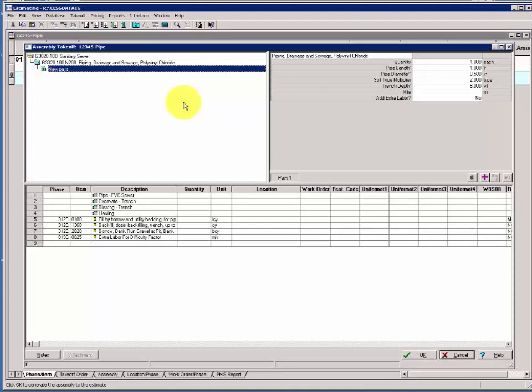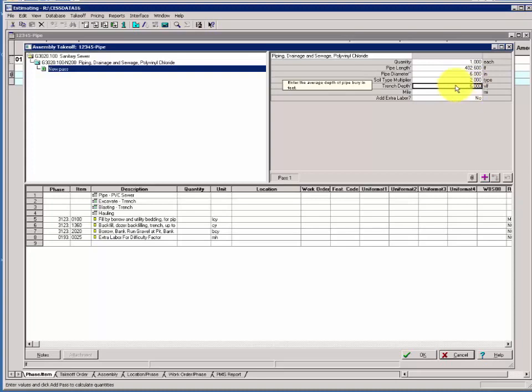Moves to the upper right pane. In our first pass, we'll use a quantity of 1 for one sewer line and a pipe length of 402.6. Pipe diameter will be 6 and will be 6 throughout our assembly passes. The soil multiplier will be 2.